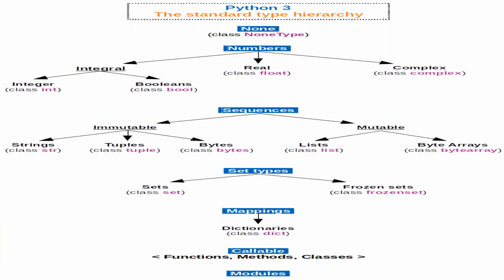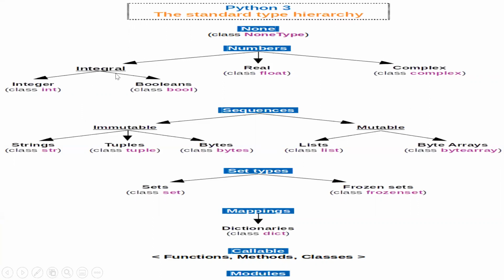And every variable has some type. They are called data types. This is the standard type hierarchy in Python. First, NoneType, because the class type is None. And numbers are of three types: integers, real numbers, and complex numbers.